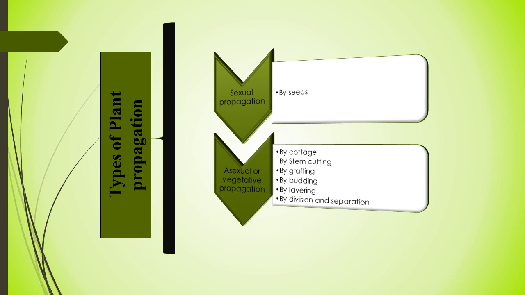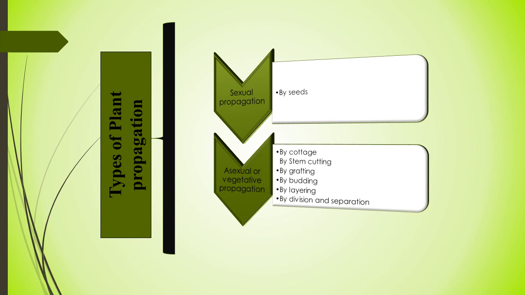There are basically two types of plant propagation: sexual propagation, which is the recombination of genetic material to form uniquely genetic individuals through the formation of seeds, and the second is asexual or vegetative propagation, the use of vegetative organs to create plantlets genetically identical to the parent plant, or clones, by several different procedures, like by cutting, by stem cutting, by grafting, by budding, by layering, by division and by separation.